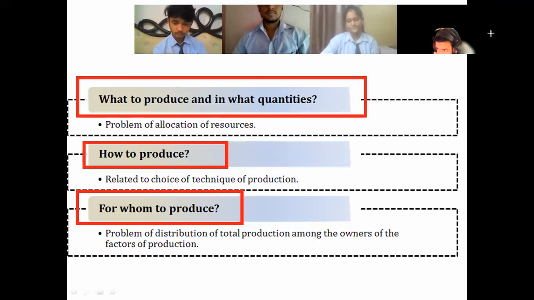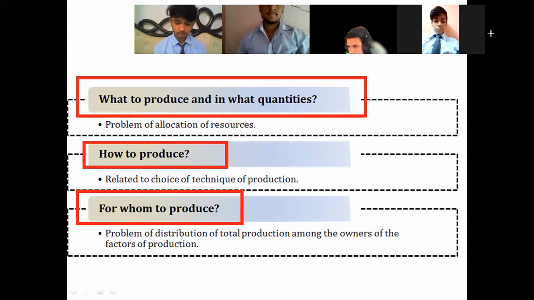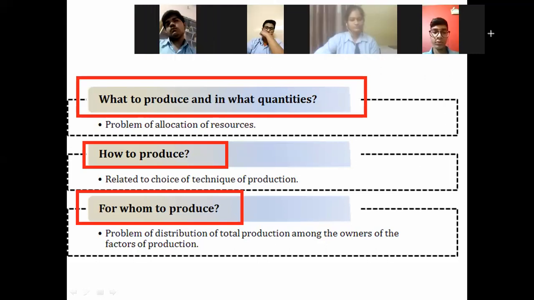He can go for making tanks, which are defense products, consumer products, or machinery, the producer goods. So he has to choose which commodity to produce out of those available, and in what quantity. That is the problem of what to produce and in what quantity.